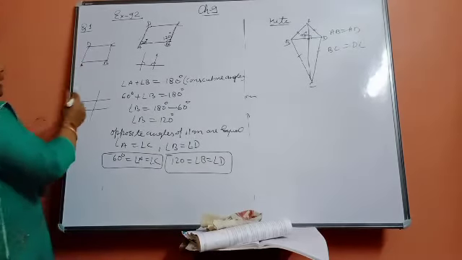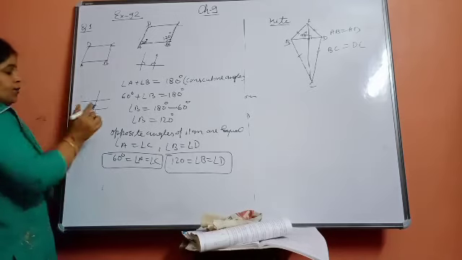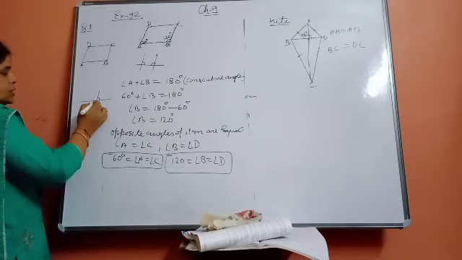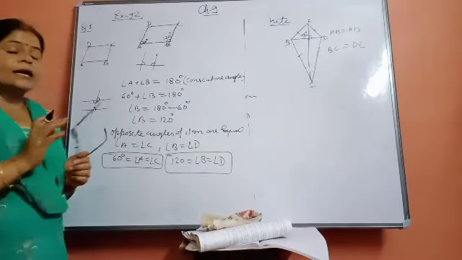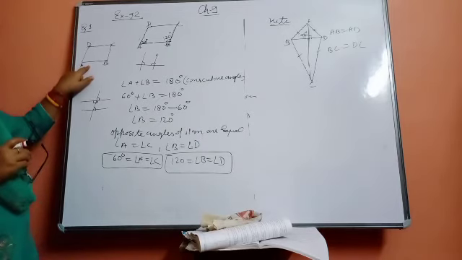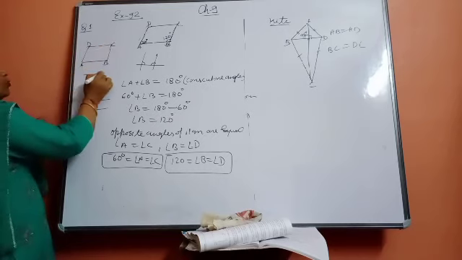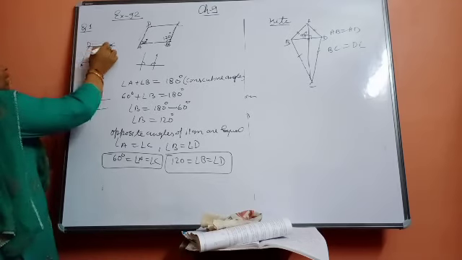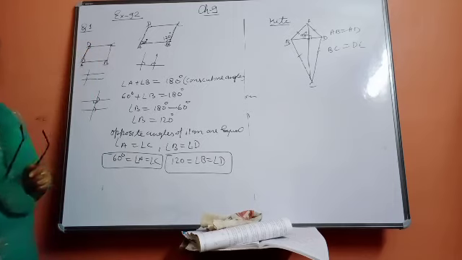So here you know that if two lines are intersected by a transversal, then different kinds of angles form: corresponding angles, vertically opposite angles, consecutive angles. Consecutive angles mean these are consecutive angles. Alternate interior angles. All these you have learned in class 7. So here see that in a parallelogram, opposite sides are parallel. It means if these two lines are parallel, this will be a transversal, so this angle and this angle sum should be equal to 180 degree.